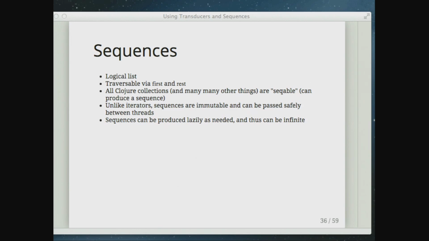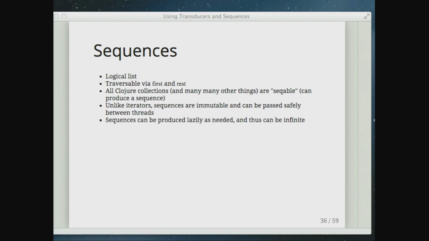Because you don't have to have the whole thing in hand at any given time, sequences can be infinite as well. And that's a common thing in Clojure. Say I've got a list of keys and I want to initialize a map with a default value. It's really common to zip together a finite list of keys and an infinite initialization value. So you can create an infinite sequence of zeros and zip that together with a finite sequence of keys.